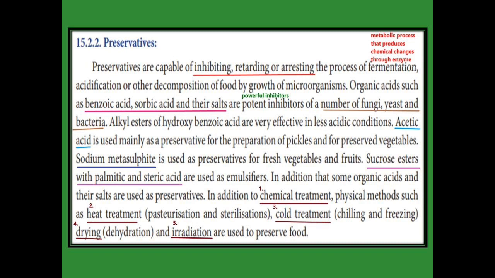Next is drying, the removal of water, called dehydration. Then irradiation. Not only chemicals, we can use other methods to preserve food: heat treatment, cold treatment, drying, and irradiation. These are called physical methods.